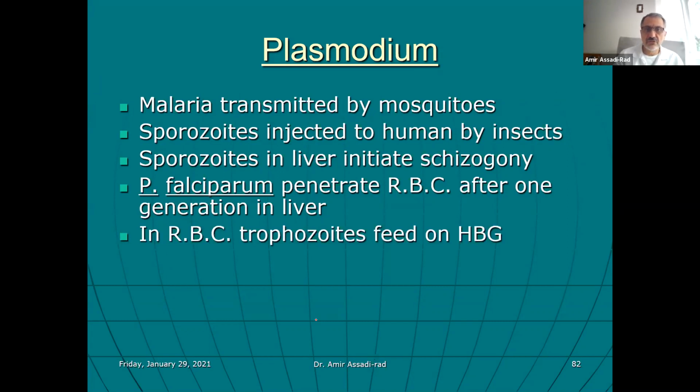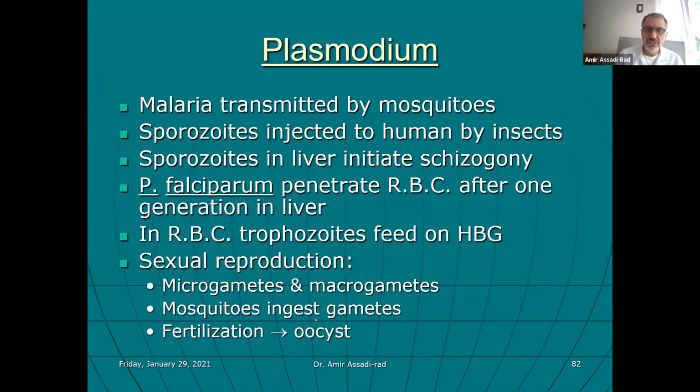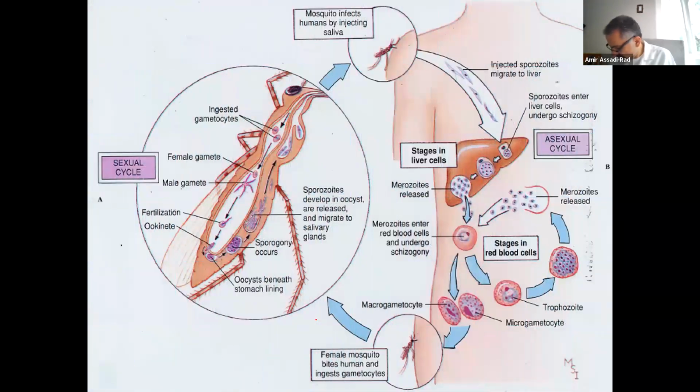In red blood cells, trophozoites feed on hemoglobin, sexual reproduction, macrogamy, and the mosquito ingests gametes and fertilization, oocyst right here. That's what I want to talk about. So the mosquito, Anopheles, has to be a female mosquito. The male mosquito does not feed on human blood, just the nectar of the trees and so on.